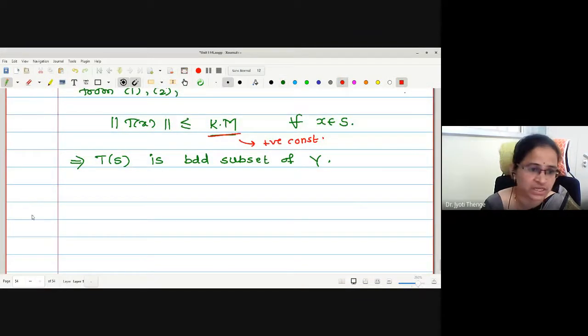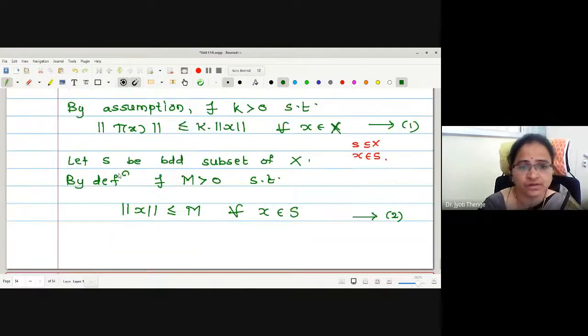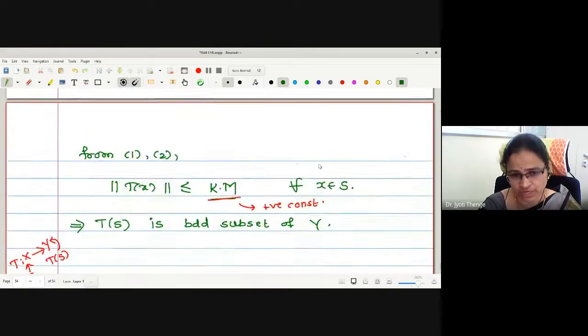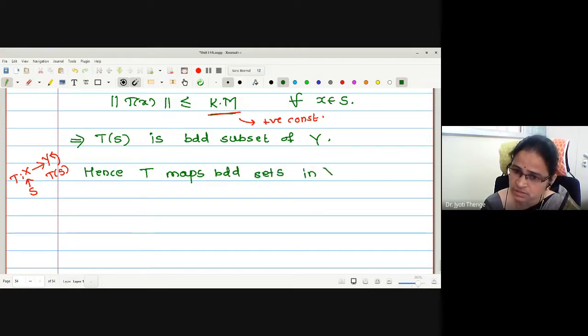Actually, T starts from X to Y. I have taken a bounded subset S of X. Therefore, this T image must be a bounded subset of Y. That's what we started with: S to be a bounded subset of X, and we have proved that T of S is a bounded subset of Y. Hence, what we have proved? T maps bounded sets in X into bounded sets in Y. If you feel any difficulty at any stage, you can stop me and ask questions.